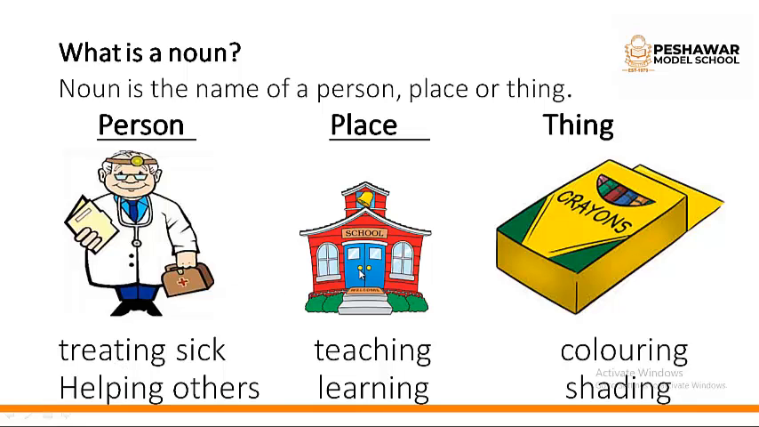What action can we see in a school? A teaching process, a learning process. Think, crayon. What action can we do with the crayon? We can color or we can shade. So here you can see every noun has its own action. So what action does a noun do? Those actions are called verbs.